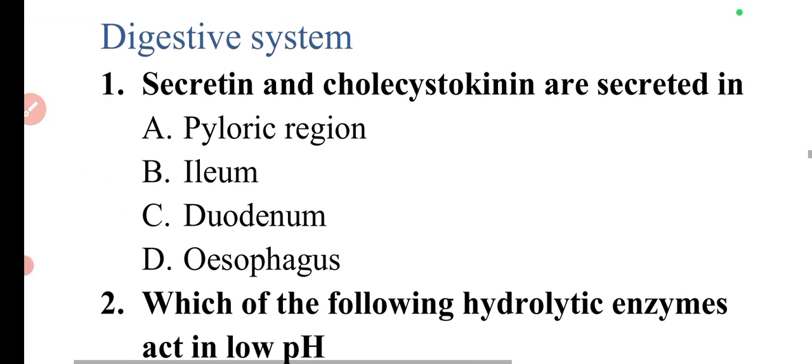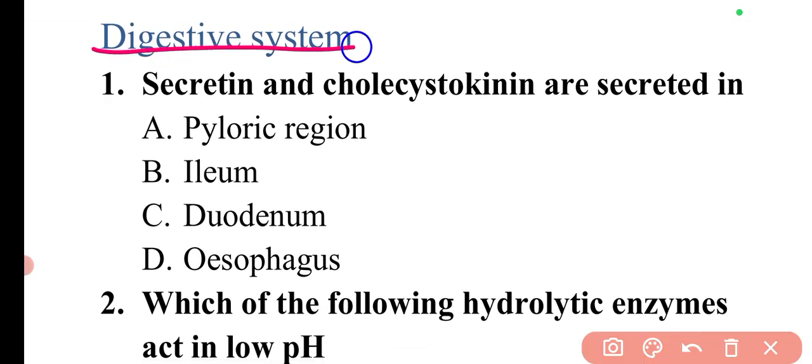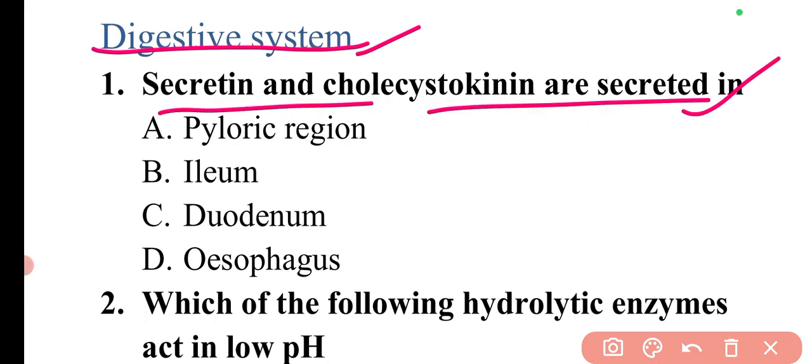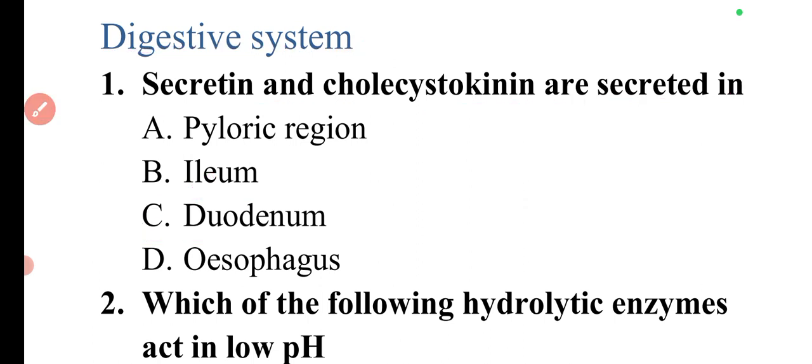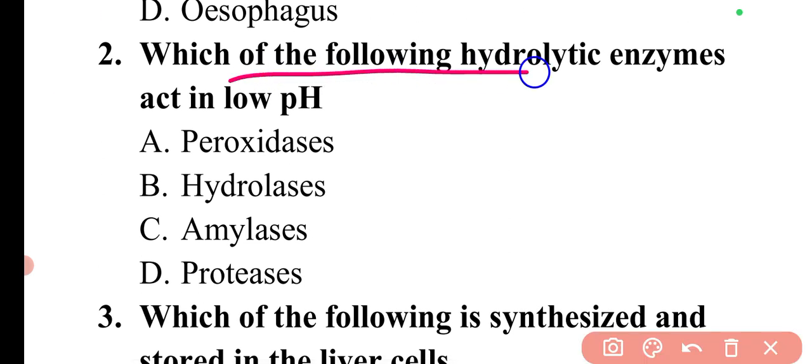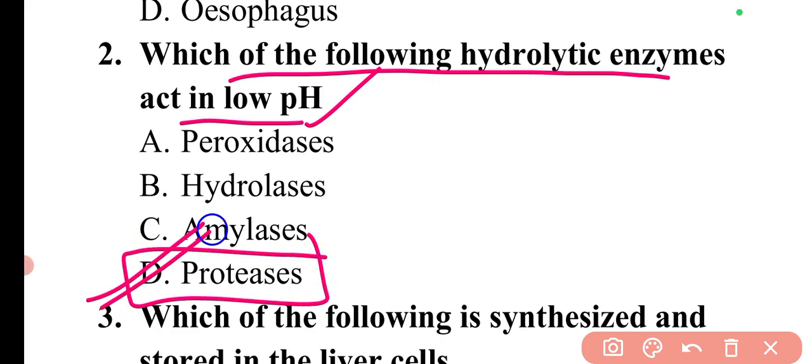Now we can move to the next topic, that is the digestive system. In the digestive system, the first question is: secretin and cholecystokinin are secreted in? These are hormones secreted in the duodenum. So here option C is the correct answer. Next question is: which of the following hydrolytic enzymes act in low pH? The hydrolytic enzymes that act in low pH are proteases. So here option D is correct.